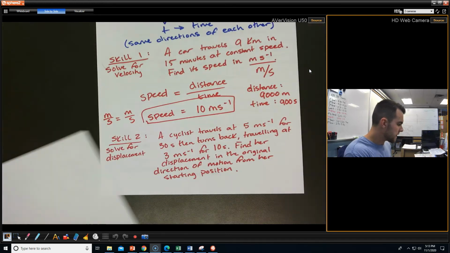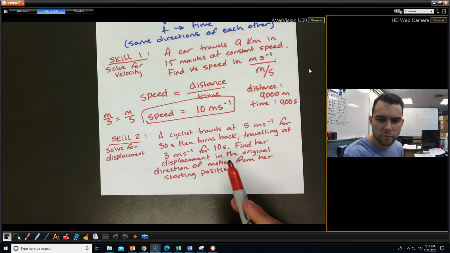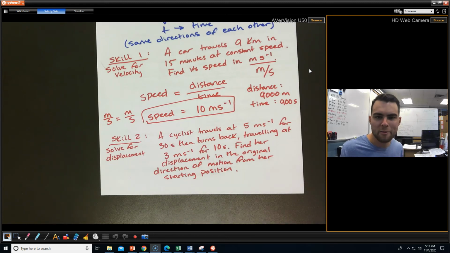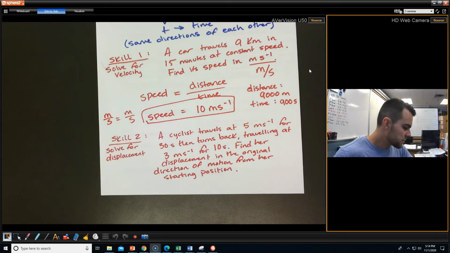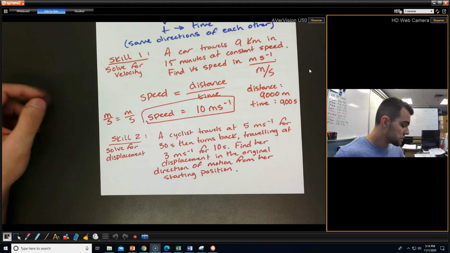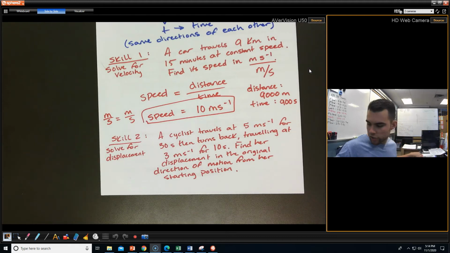All right, there's quite a bit to write, so feel free to take your time on that one and caveman write it. A cyclist is traveling at 5 meters per second for 30 seconds, then turns back, traveling at 3 meters per second for 10 seconds. Find her displacement in the original direction of motion from her starting position. Okay? So basically for this problem, we are looking for her displacement, but in the original direction of motion.